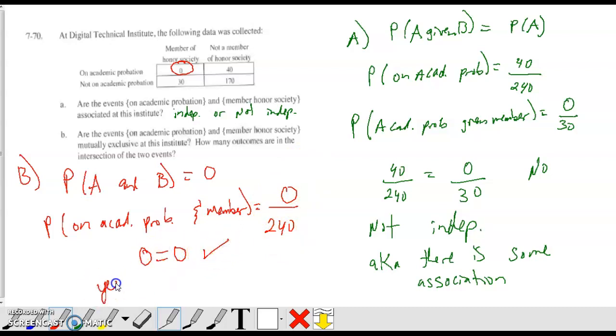So yes, they are mutually exclusive. Right? How many outcomes are in the intersection of these two events? There are none. So there are no outcomes in that intersection. And that's another way that we can look at mutually exclusive events. Are there any in there? Okay, we'll get some extra practice with some of this more conditional probability in some of the later sections.